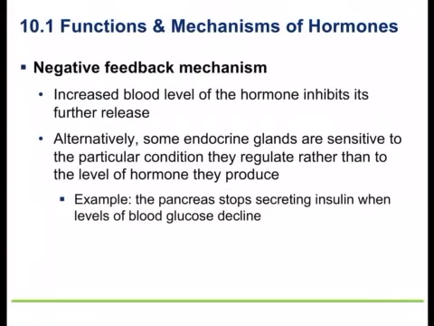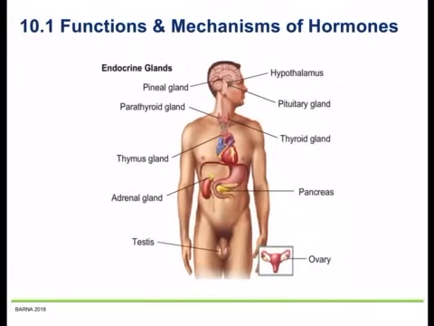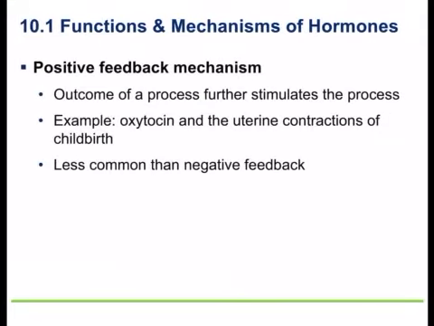Okay, negative feedback. So how do these glands know when to secrete these hormones? They usually respond to blood levels of the hormones, and so you get this feedback that feeds back to the hypothalamus and the pituitary gland, which control your endocrine glands. And so the glands themselves or the pituitary gland and the hypothalamus can all work by what's called negative feedback. Now, positive feedback would be further stimulating the process.